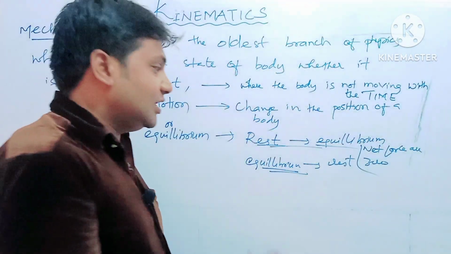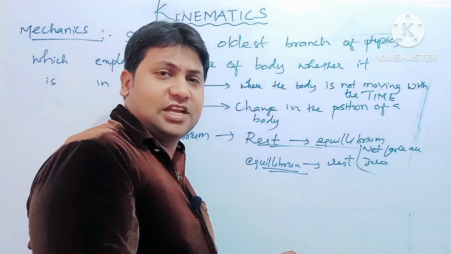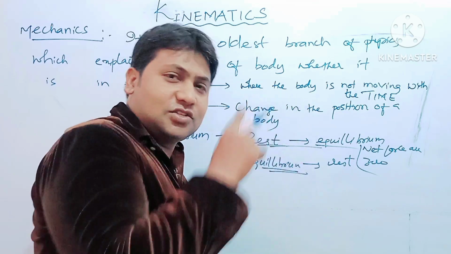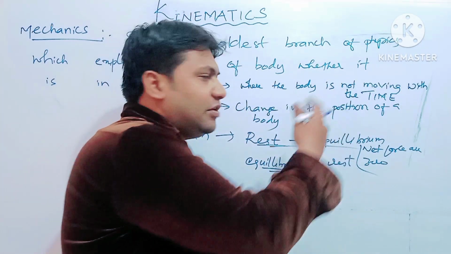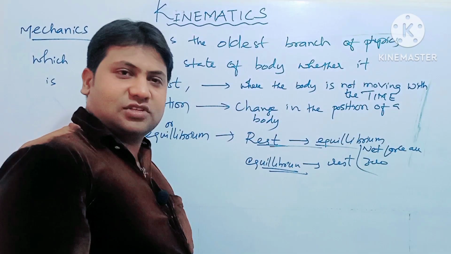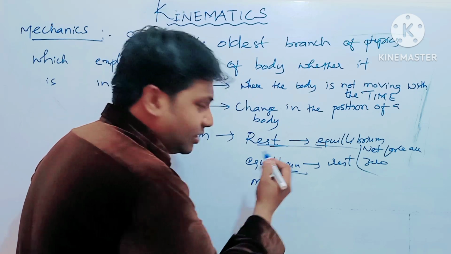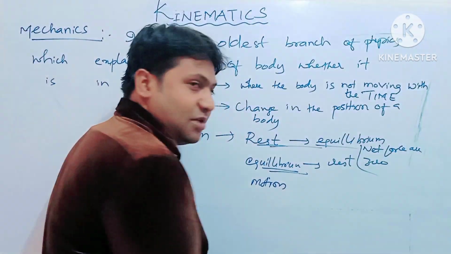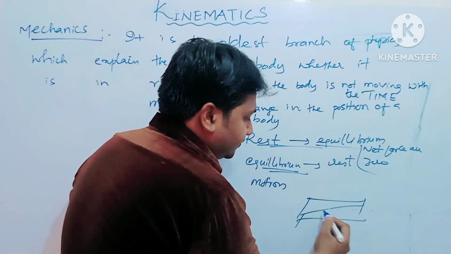So rest can be termed as equilibrium, but when the bodies are at rest, the net force will be zero, which means the body is not moving with time. But whenever we come to equilibrium, the bodies may be in motion. Let me explain with a small example. A block of mass m is placed on a table.